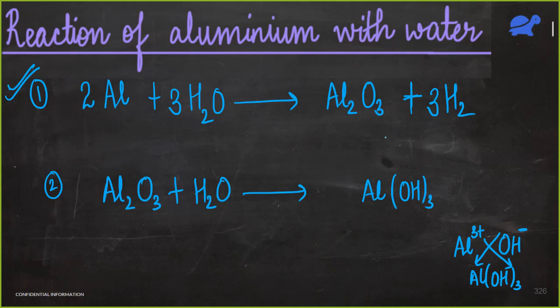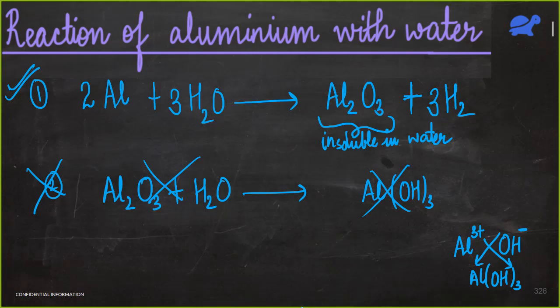This is balanced. But now, no one asked me if Al2O3 is soluble or not. This is actually insoluble in water. So this second reaction is not going to take place, because the aluminium oxide that we got here is insoluble in water.